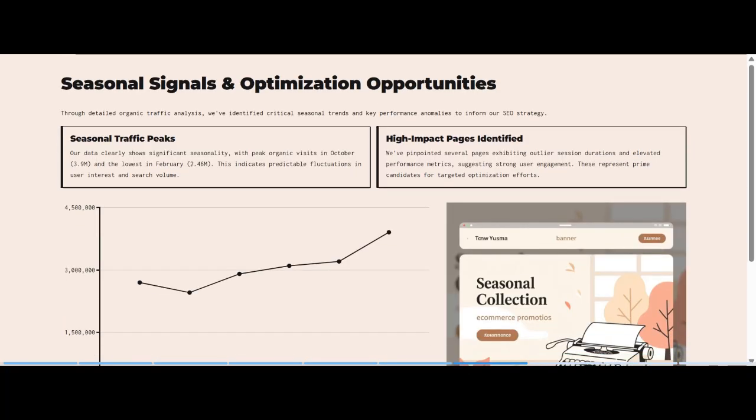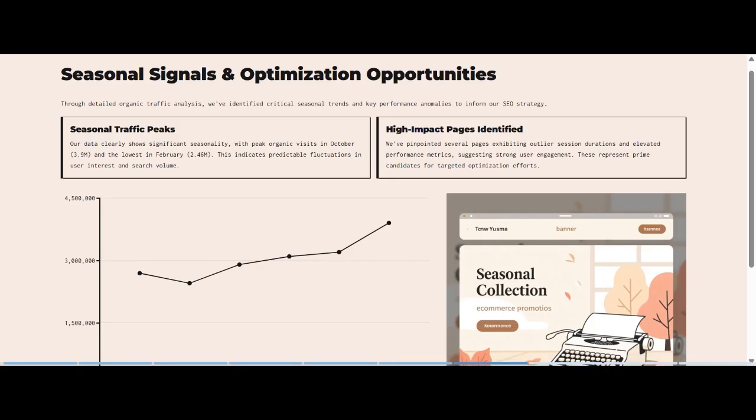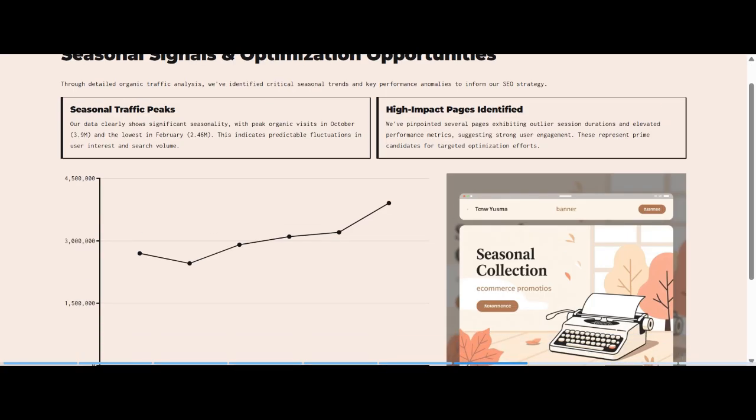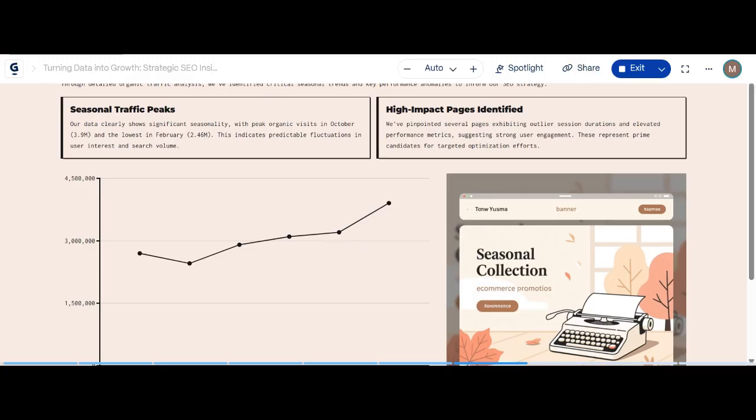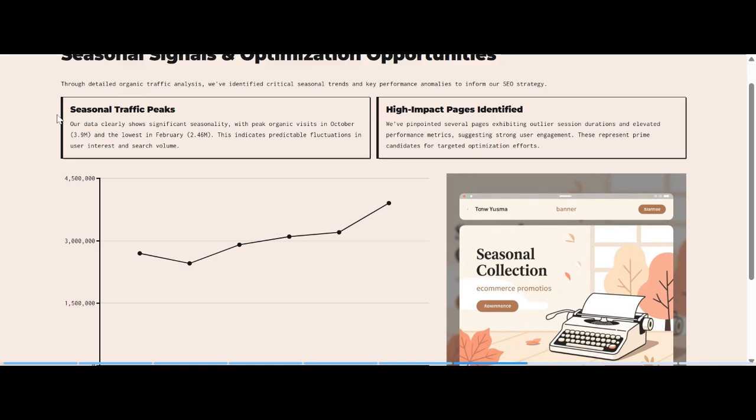Next we looked at seasonal signals and optimization opportunities, where through detailed organic analysis we have identified critical seasonal trends and key performance anomalies to inform our own data. Our data clearly shows significant seasonality, with peak organic visits in October at 3.9 million, and the lowest in February at 2 million.